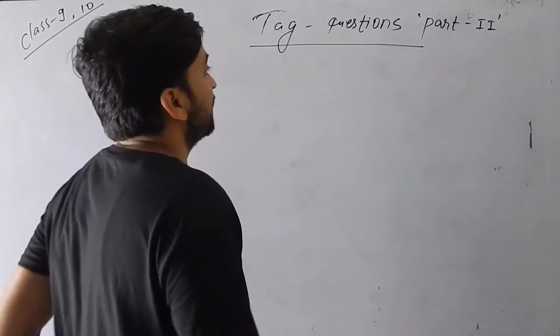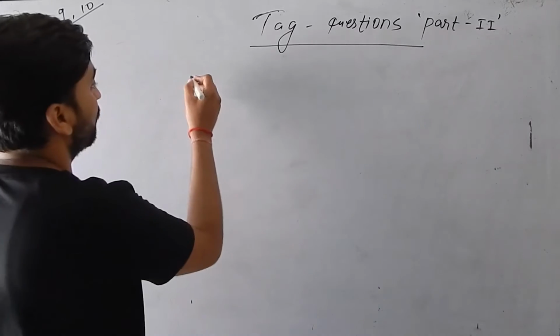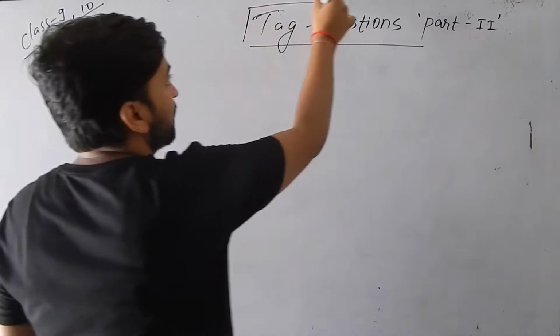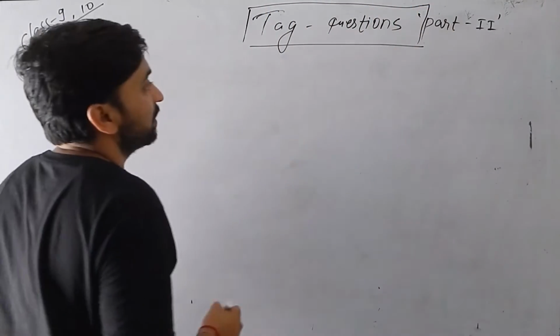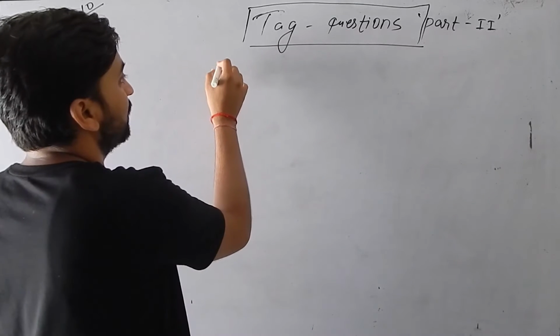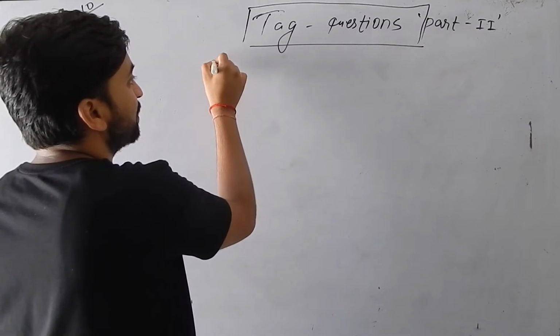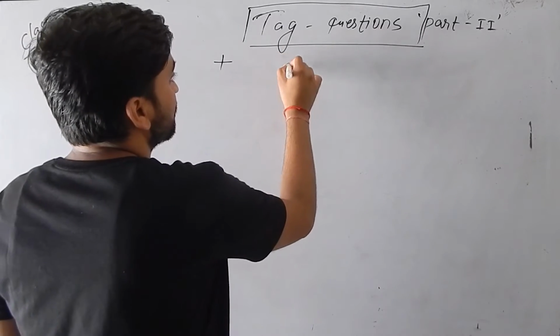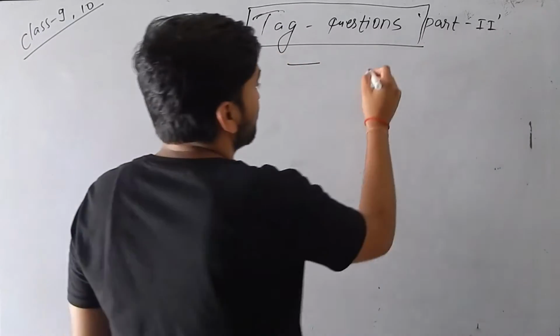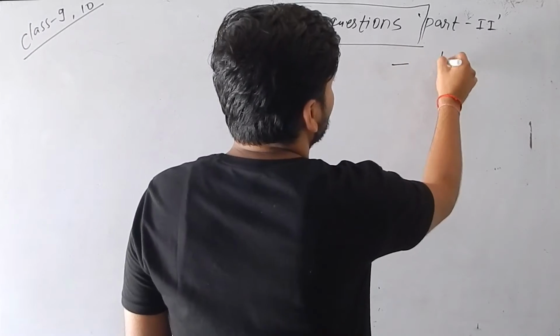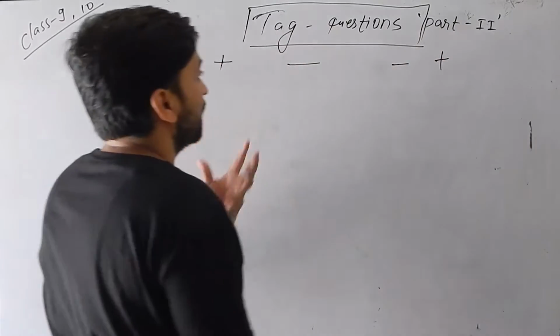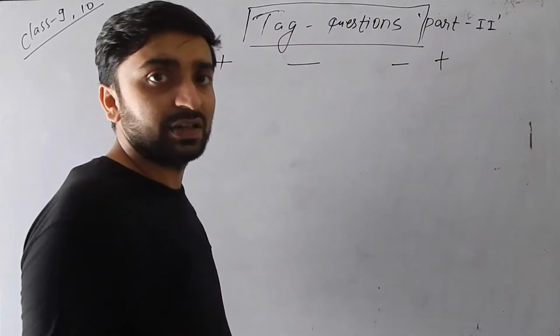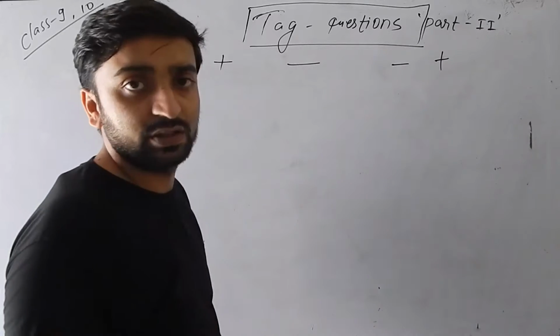Okay, so let's see here. When we are talking about tag questions, generally when the statement is affirmative, the tag question becomes negative. And similarly, when the statement is negative, the tag question is affirmative. Now let's see some other examples and some other rules.